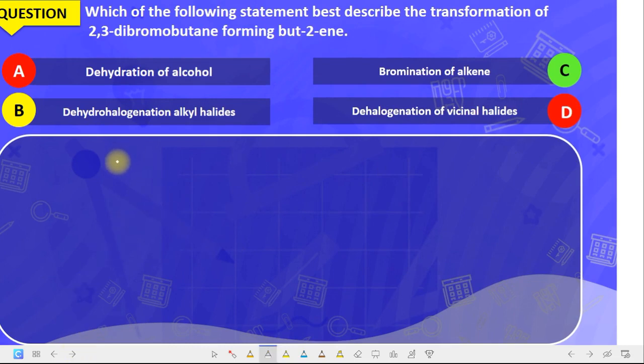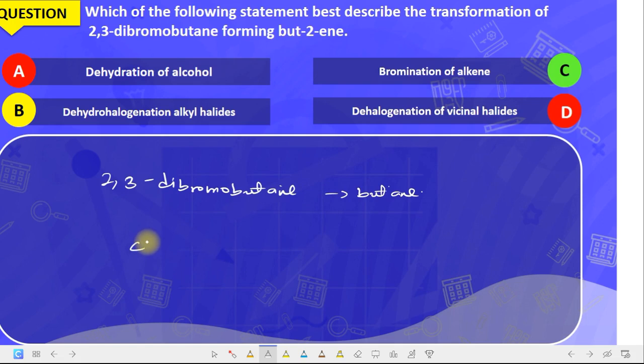Which of the following best describes the transformation of 2,3-dibromobutane forming butene? 2,3-dibromobutane to form what? Butene. Now this is an elimination reaction also, but the name of the elimination reaction is dehalogenation of what? Vicinal dihalide. Dehalogenation of vicinal dihalide.